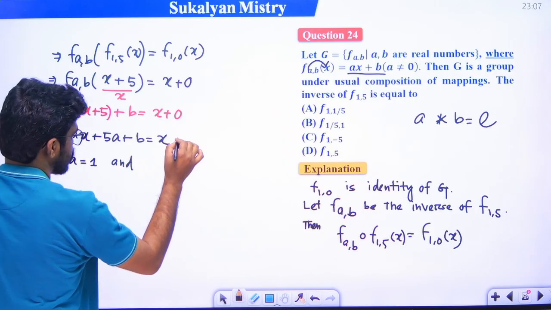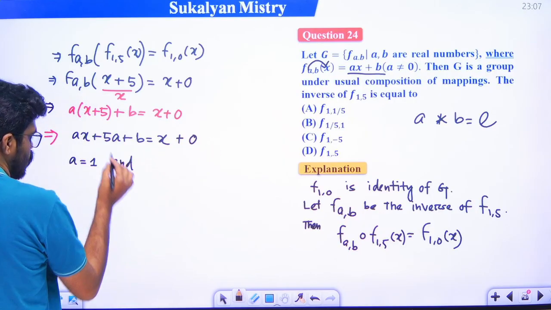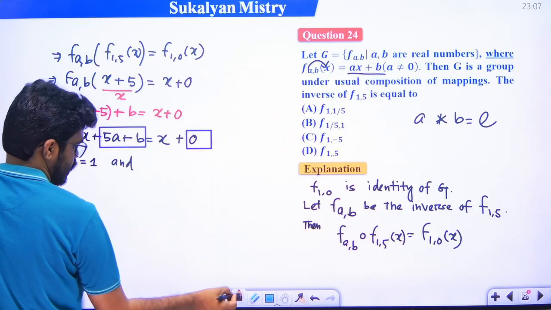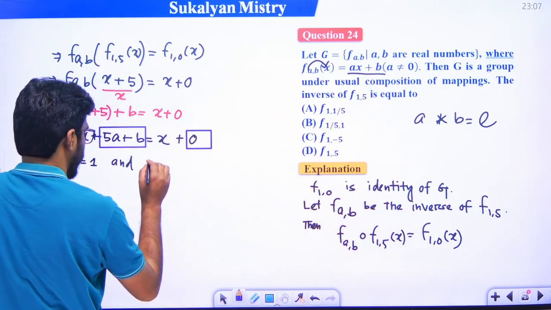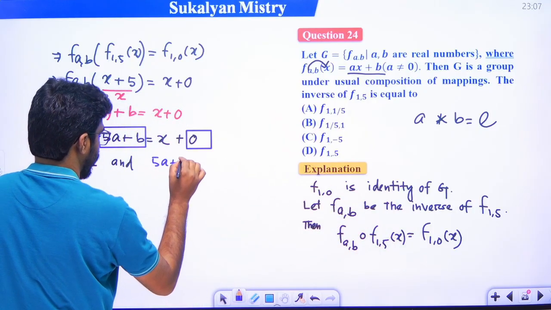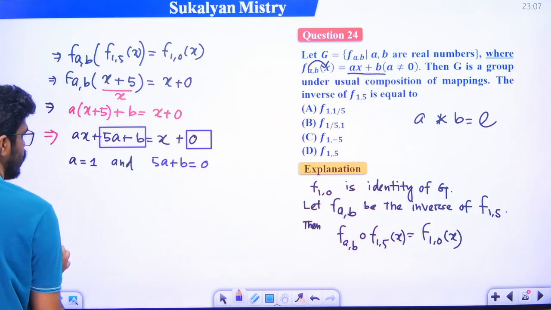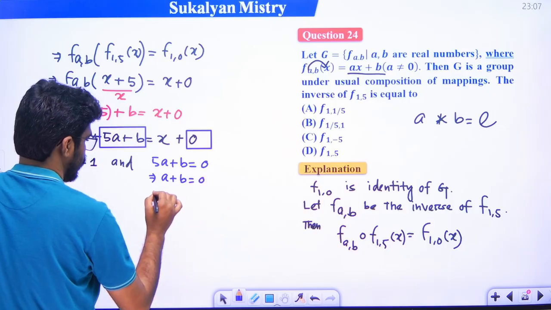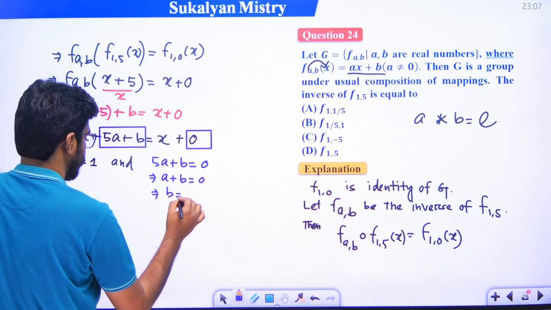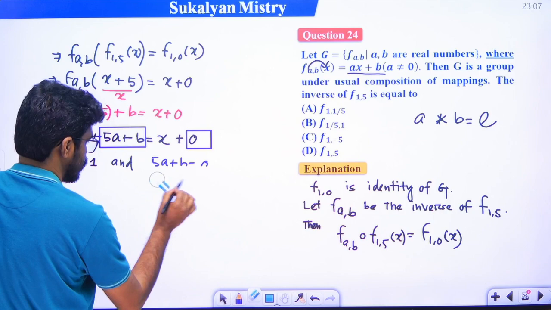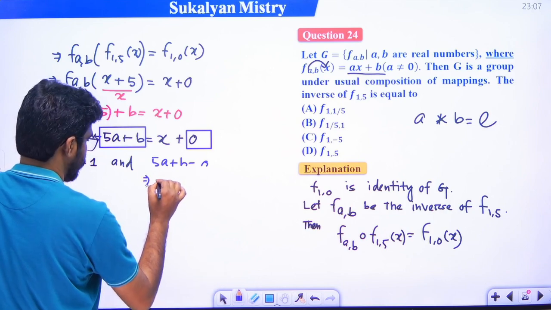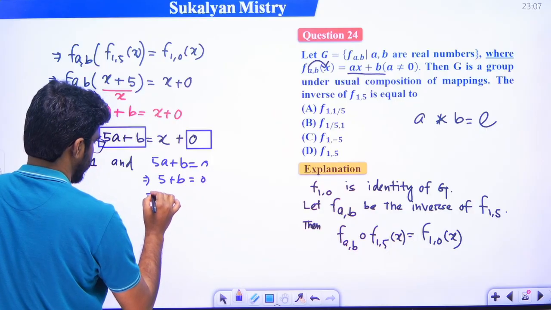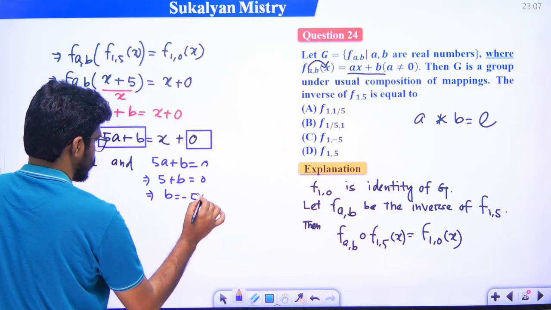There is nothing else on the right, you can consider it 0. What is the constant term? 5a plus b is equal to 0. Since a is 1, 5 plus b is equal to 0, that means b will be minus 5.